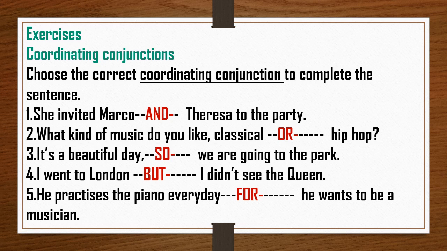Second sentence: What kind of music do you like? Classical or hip hop? So here we are going to use or. Next, it is a beautiful day, so we are going to the park. Fourth sentence: I went to London but I didn't see the Queen. Fifth sentence: He practices the piano every day for he wants to be a musician. Now next.